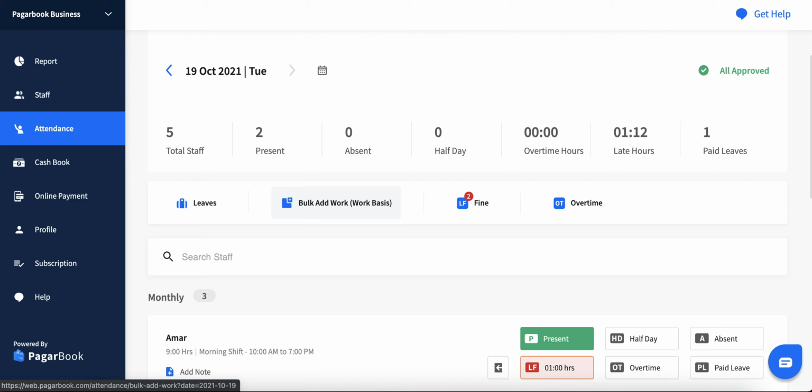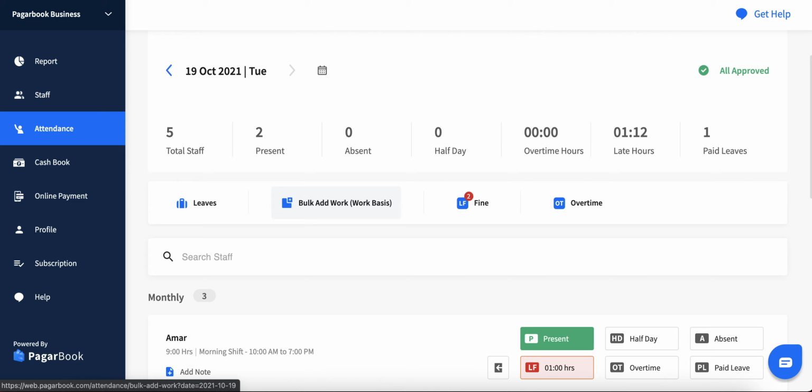Your early exit and overtime entries will appear only 4 hours after the shift end time. You can approve these entries on the review page. The unapproved entry will keep getting updated every time the employee marks attendance. For example, an automation entry of 4 hours gets created on the review page. If the employee scans their face again after 2 more hours, the total overtime entry will become 6 hours.